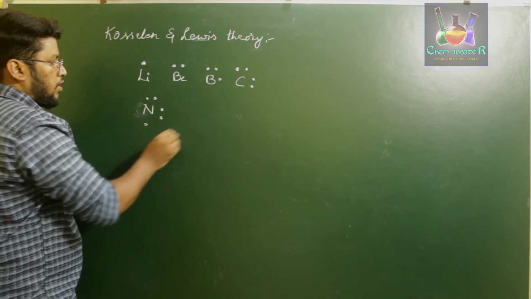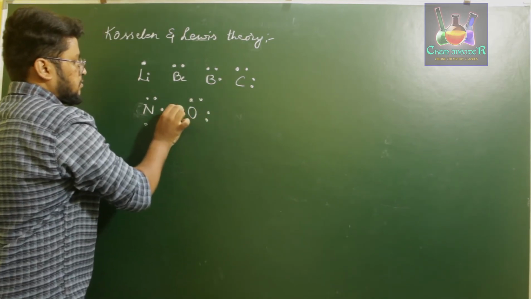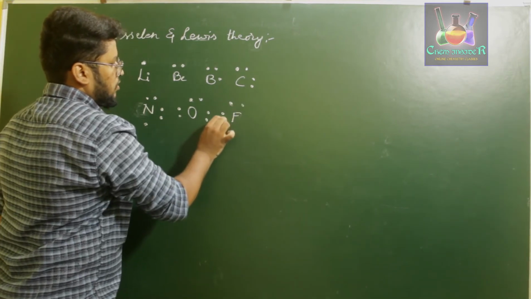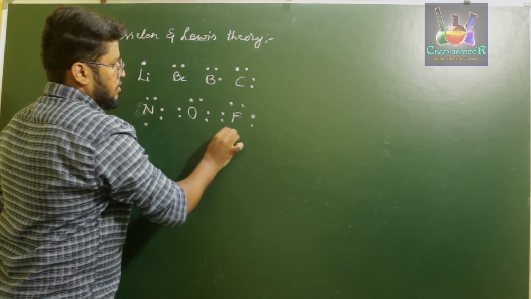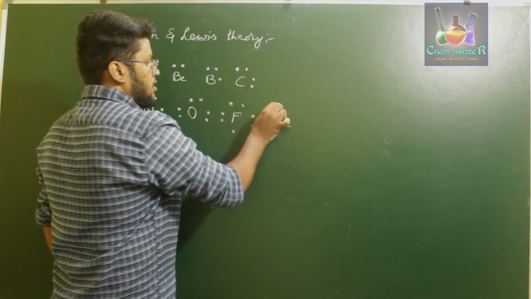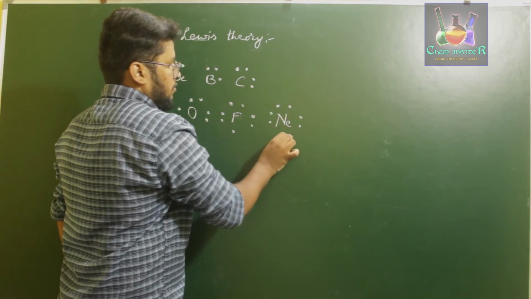Nitrogen has 5 dots. Oxygen has 6. Fluorine has 7. And neon, which is stable with 8 electrons, carries 8 dots.